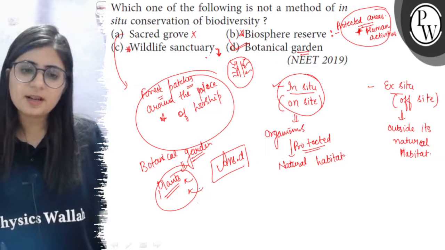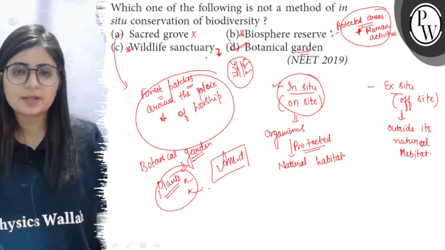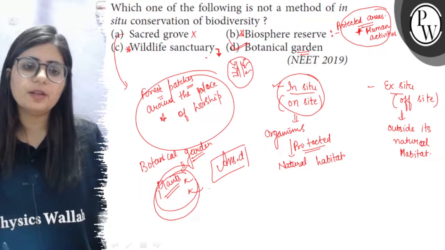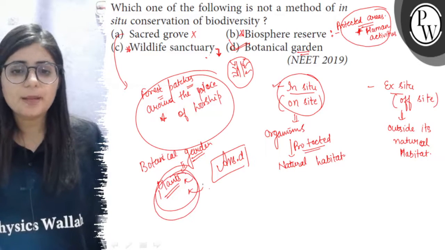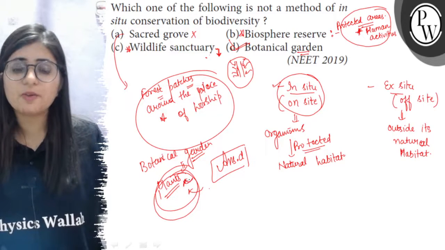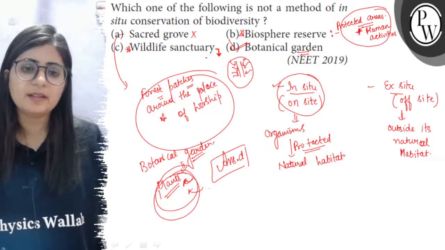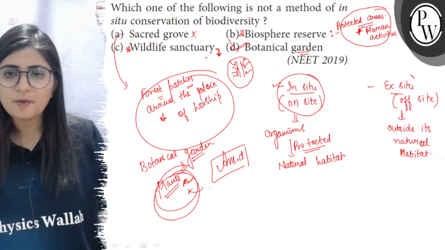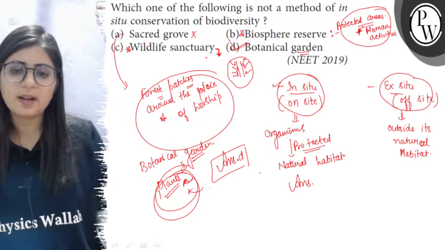These plants are grown there for research purposes or for taxonomic purposes. Also these plants can be at the verge of extinction, so they are protected in these gardens. So botanical gardens are an example of ex situ or off-site conservation.